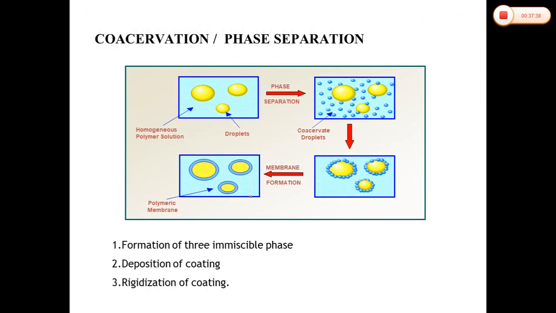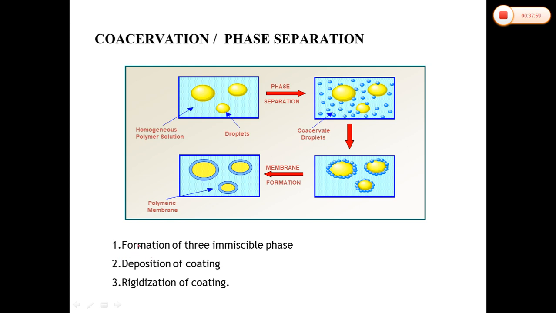Now the coacervation phase separation method, as we have discussed, is divided into three phases, or three steps. The first thing is the formation of the three immiscible phases that we have just discussed. There are various methods by which the phase separation will occur: by changing the temperature of the polymer solution, by adding salts, non-solvent, or incompatible polymers to the polymer solution, or by polymer-polymer interaction. The second step of the process consists of depositing the liquid polymer coating upon the core material.